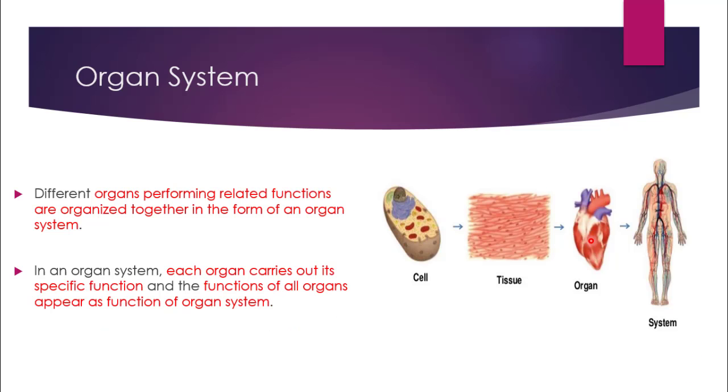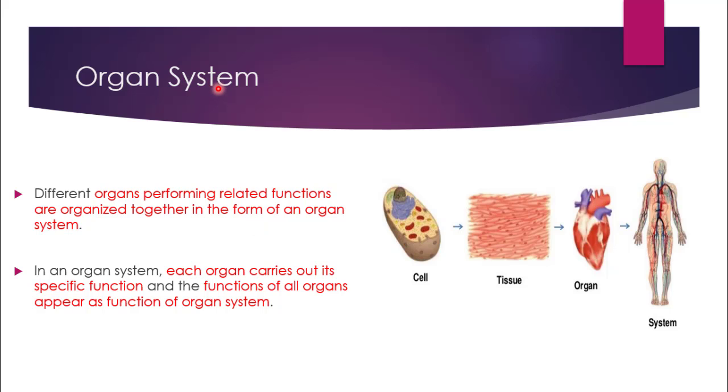Now let us see what is an organ system. So there are different organs that are present in our body, and all these different organs that perform related functions are organized together in the form of an organ system. Like we just talked about stomach, stomach is not the only organ that performs digestion alone. There are many other organs which work along with the stomach to perform digestion in our body. So all these organs that join together to form one complete unit and one complete system,